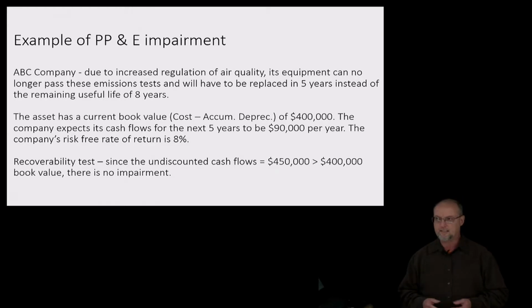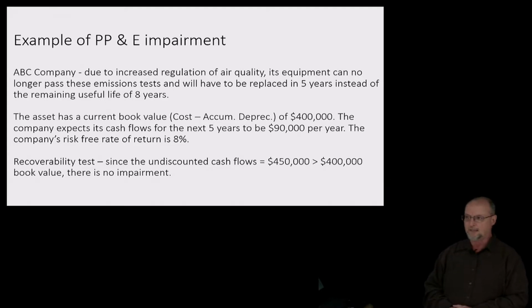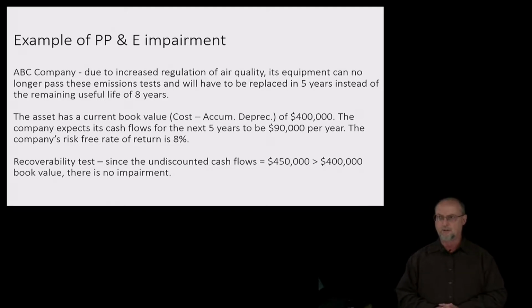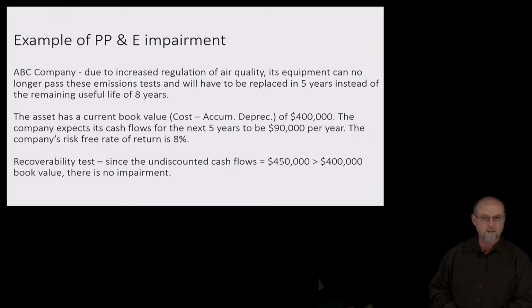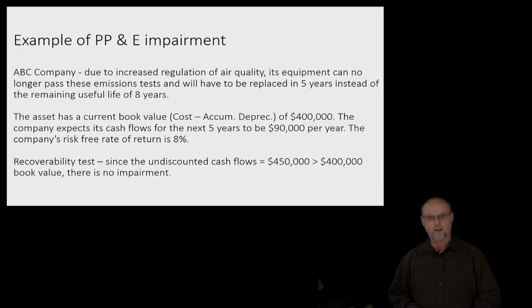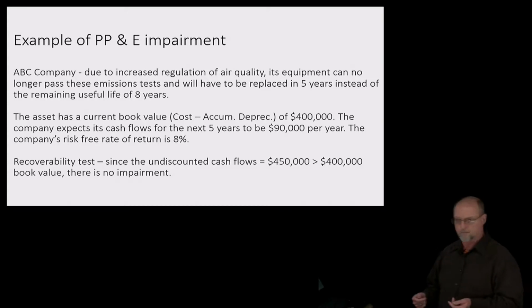So the asset has a current book value of $400,000, and the company expects cash flows for the next 5 years to be $90,000 per year. So if we multiply $90,000 times 5 years, and we're not discounting back to its present value, then we can see that the cash flows will be $450,000, which is greater than the book value of $400,000, and we don't have an impairment, and we're done. That's nice. Okay, but that's not why we're here.